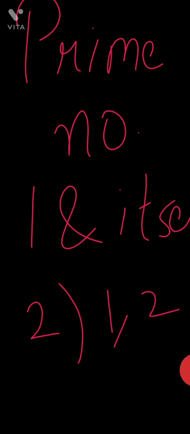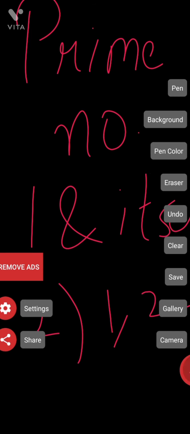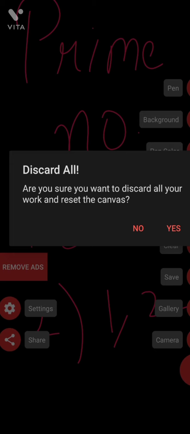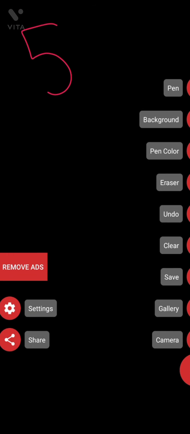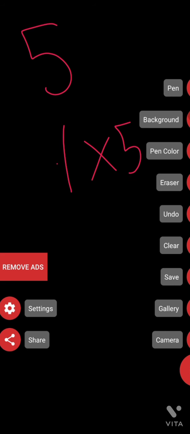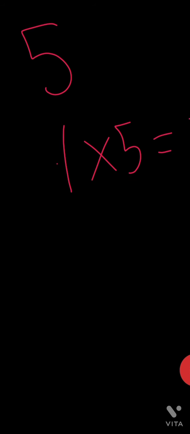I will tell you one more example, so it will be more clear. A simpler example like 5. When divided, the remainder should be 0. So 5 can be divided only as 1 into 5 is equal to 5, and 5 into 1 is equal to 5. There is nothing in between.